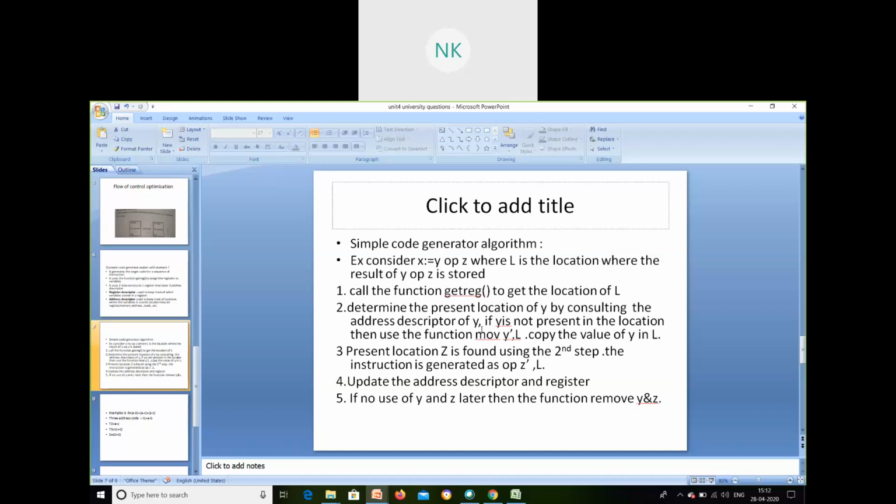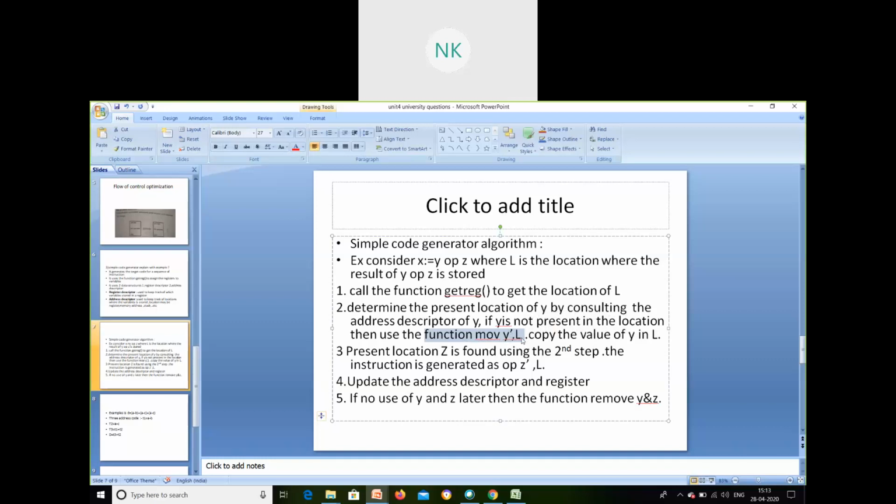I have to use the function move y dash comma L. Here y dash is the value of y. For example, the value of y is 2. So move the value of 2 to the location L. It will be moving, so the function move y dash comma L will move it to the Lth location. 2 will be moved to L location.